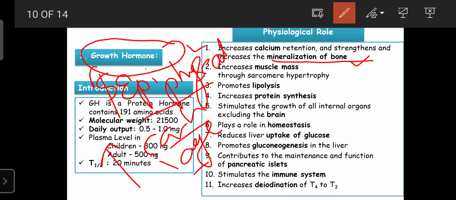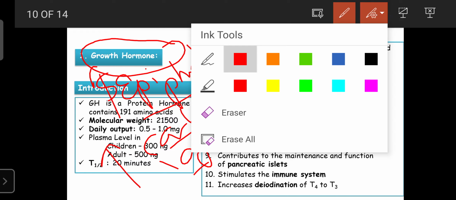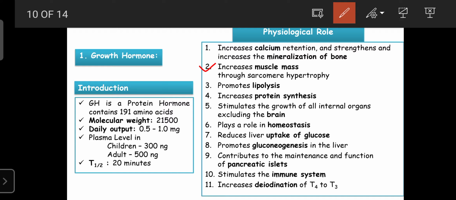On one side it inhibits the excretion, and on the other side it enhances the absorption of calcium. Due to that, it strengthens and increases the mineralization of the bone. And the growth hormone also increases the muscle mass through sarcomere hypertrophy.